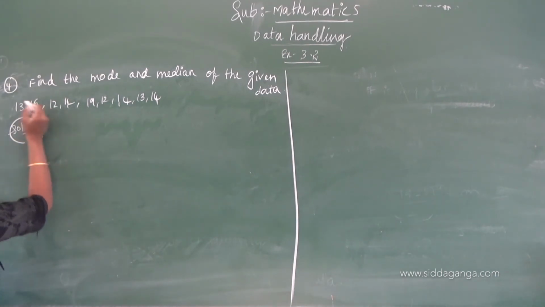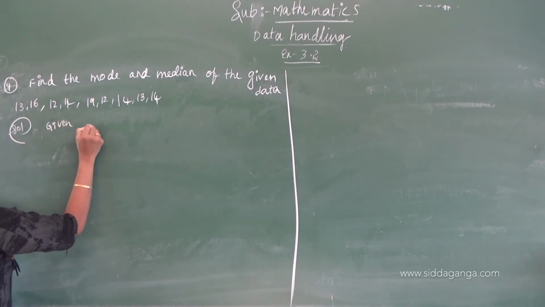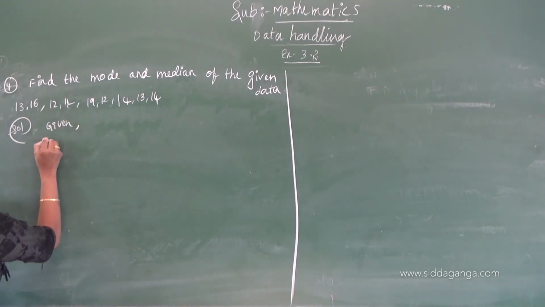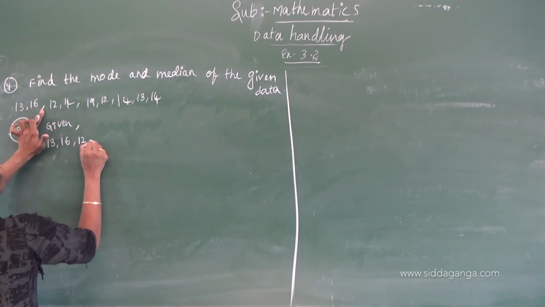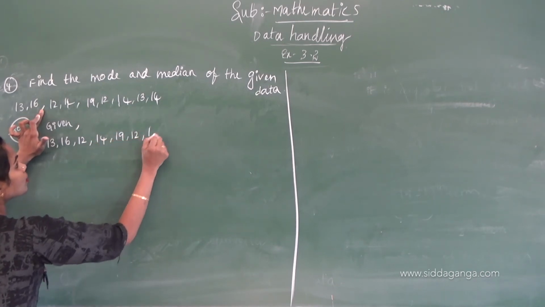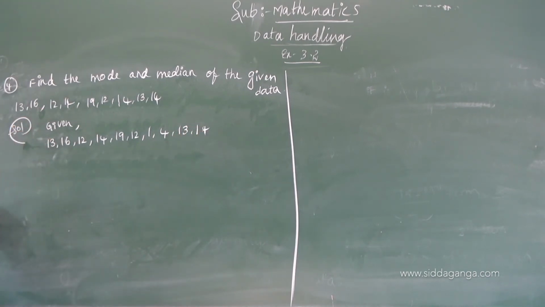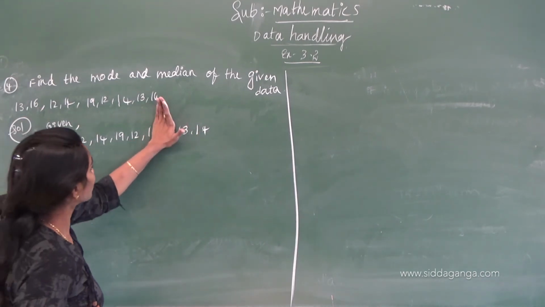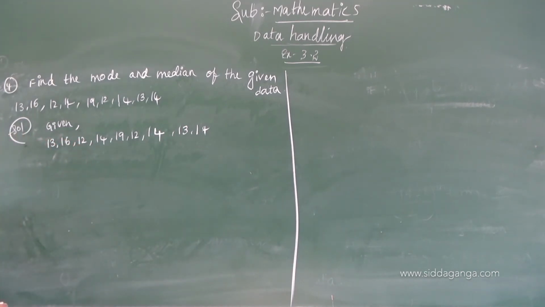Mode. First you have to write the given data. Then we have to arrange it in ascending order.